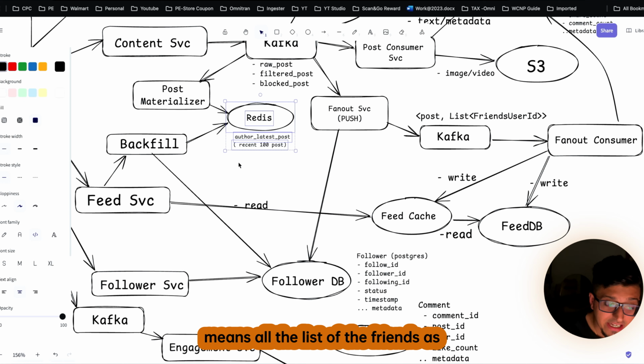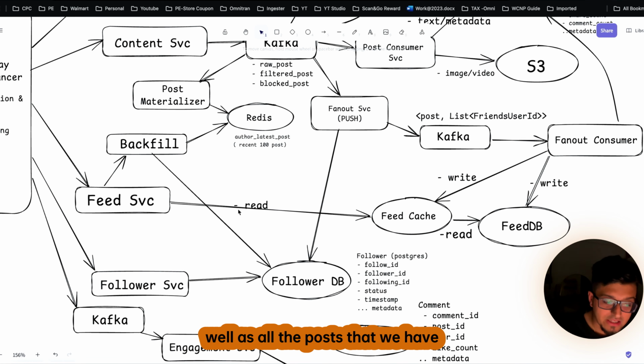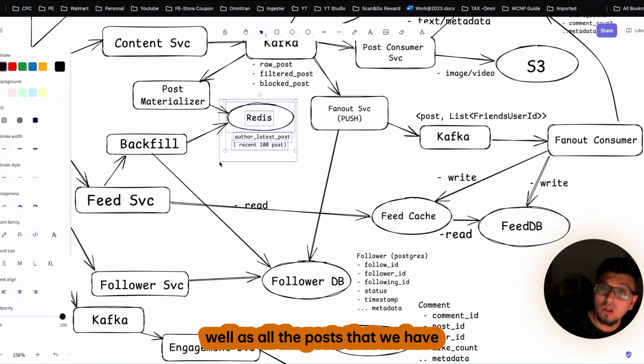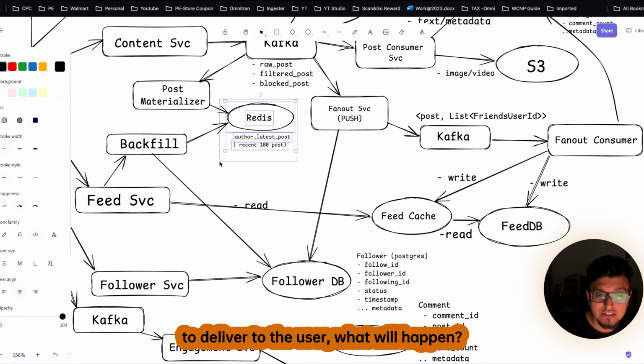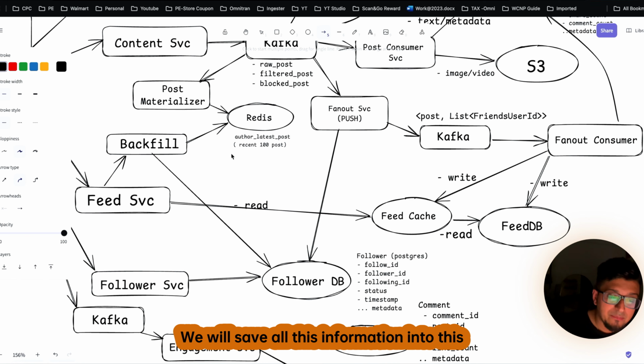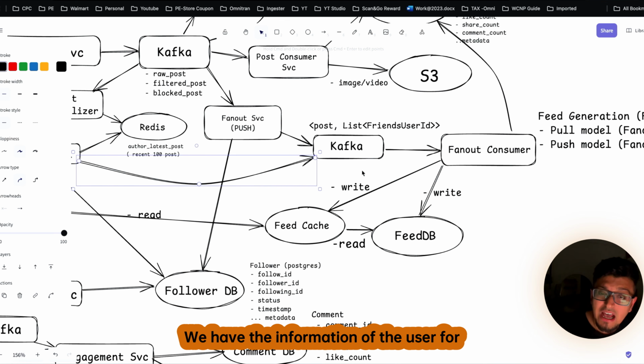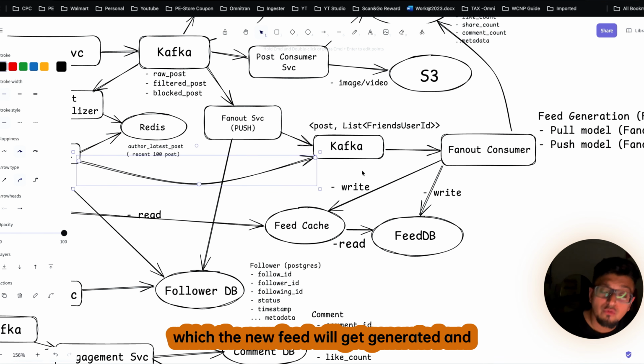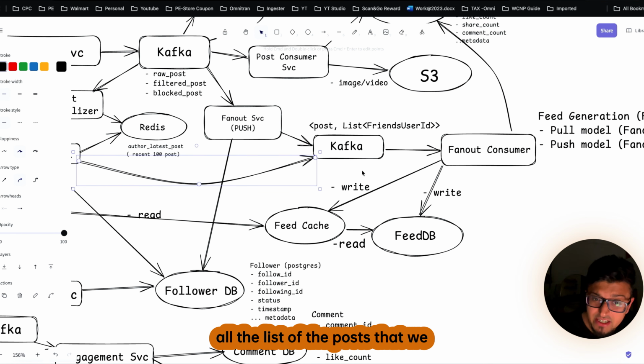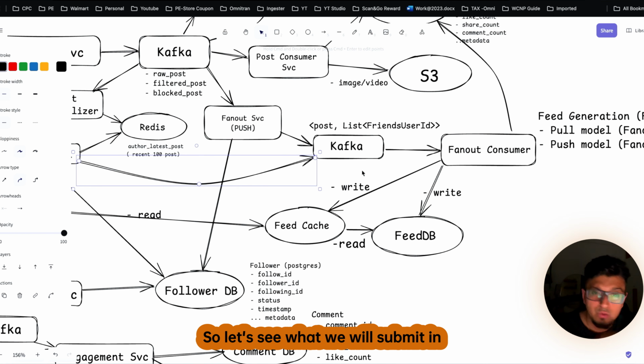And thus, once we get all this information, meaning the list of friends as well as all the posts that we have to deliver to the user, what will happen? We will save all this information into this Kafka broker. Right now we have the information of the user for which the new feed will be generated and the list of posts that we have to display to that user.